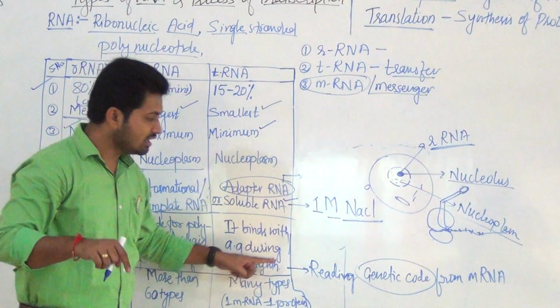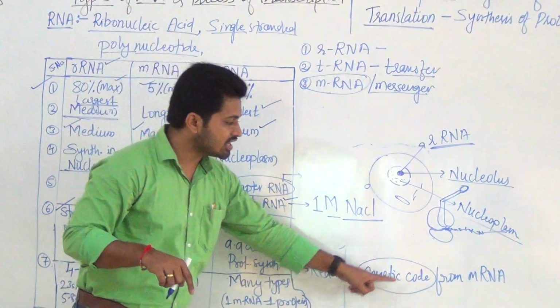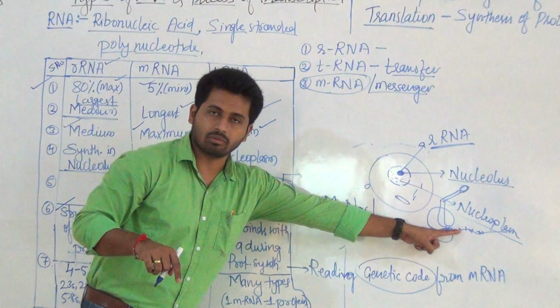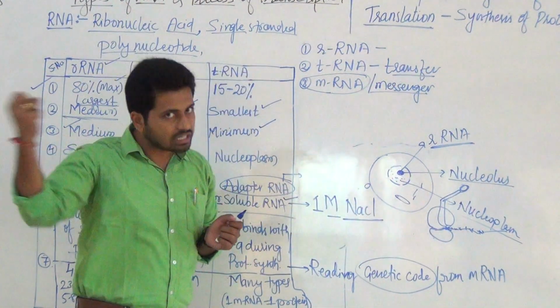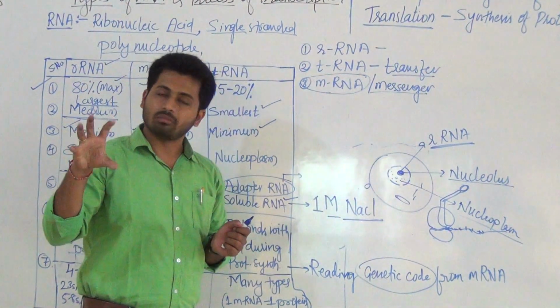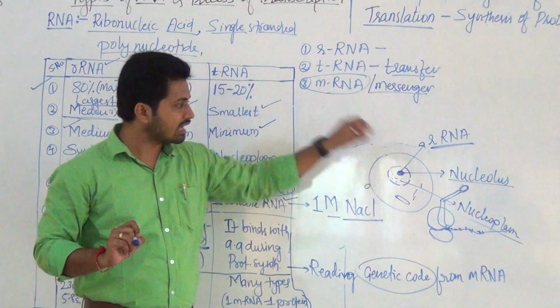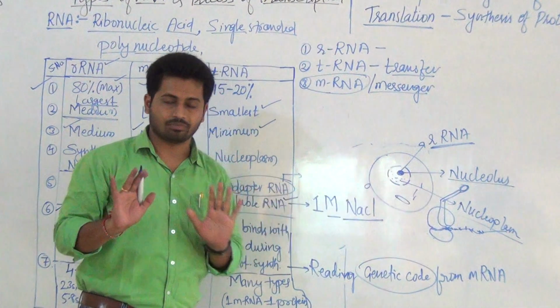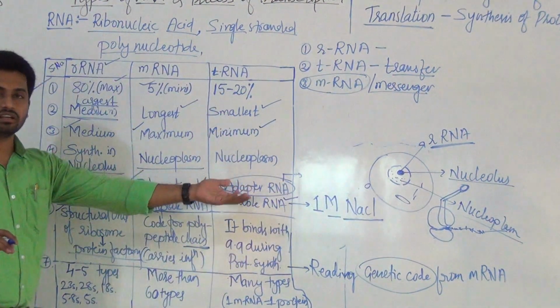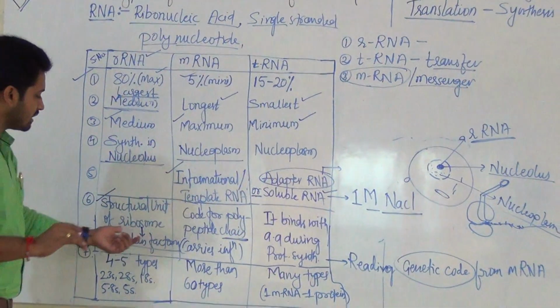How is it going to bind? That is by reading the genetic code from mRNA. It means on one hand it is reading the genetic code from mRNA, and on the other hand it is selecting the respective amino acid from the cytoplasm. Okay, it will be discussed in detail in the further classes soon.